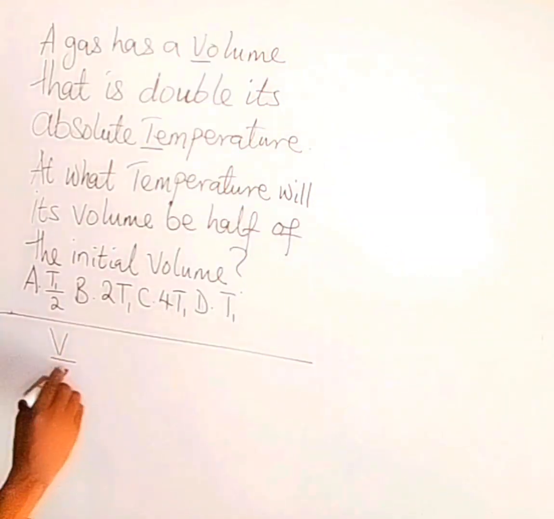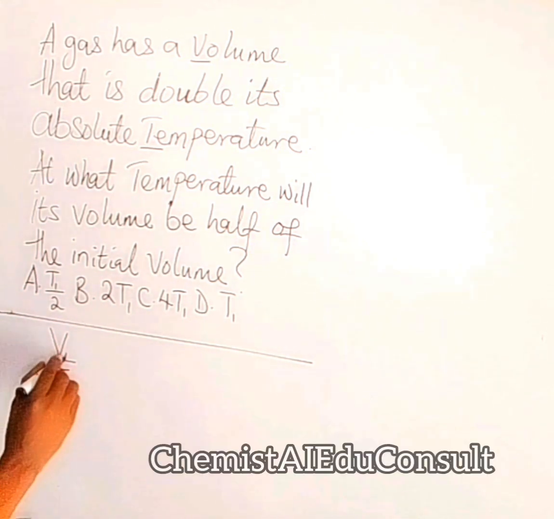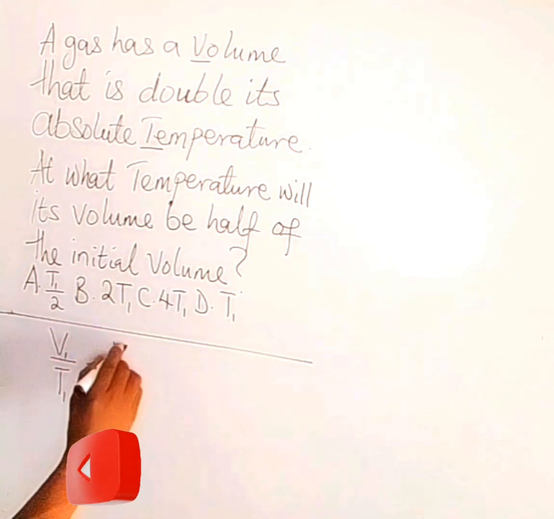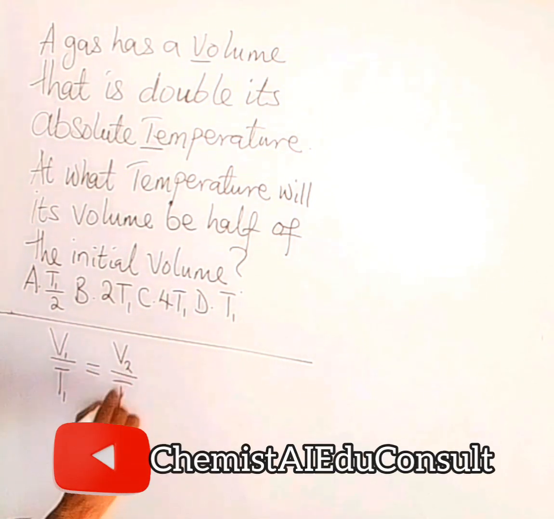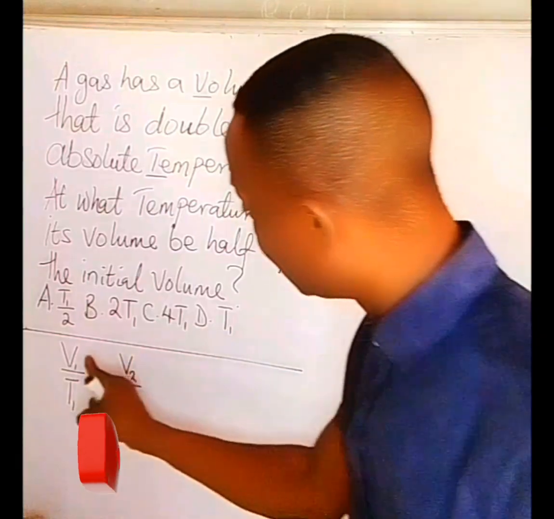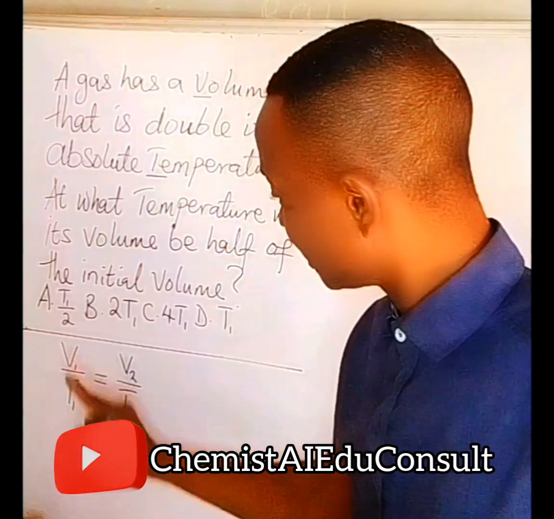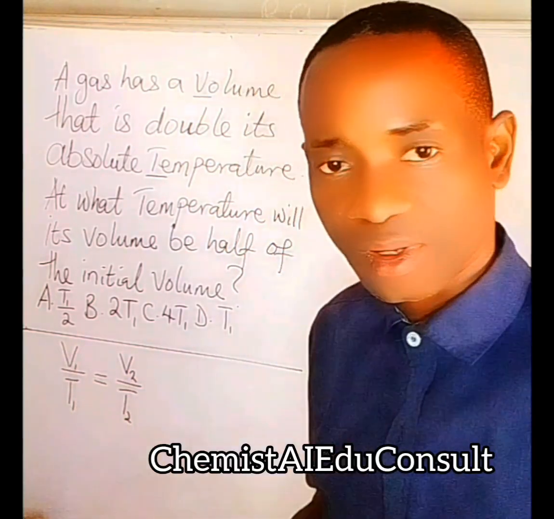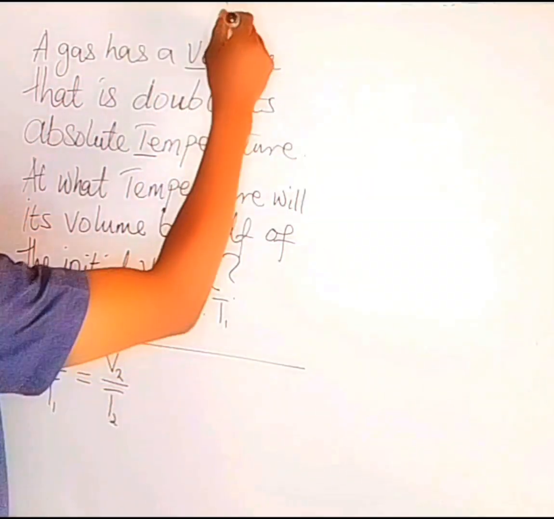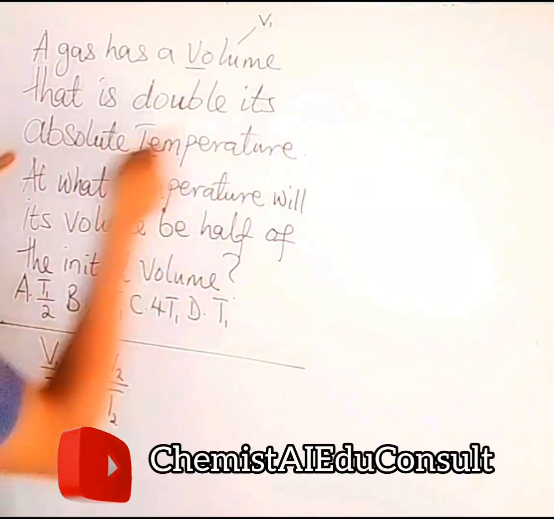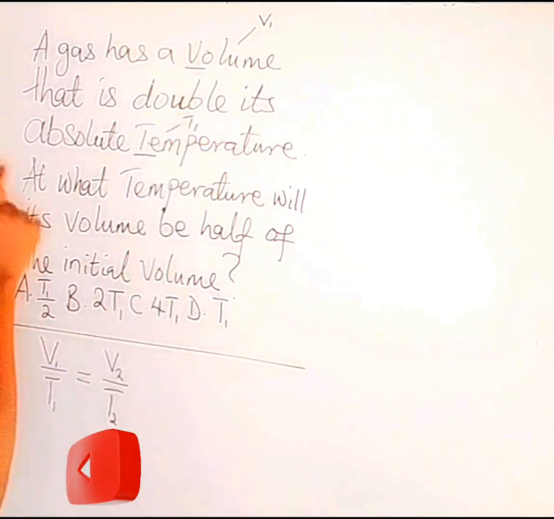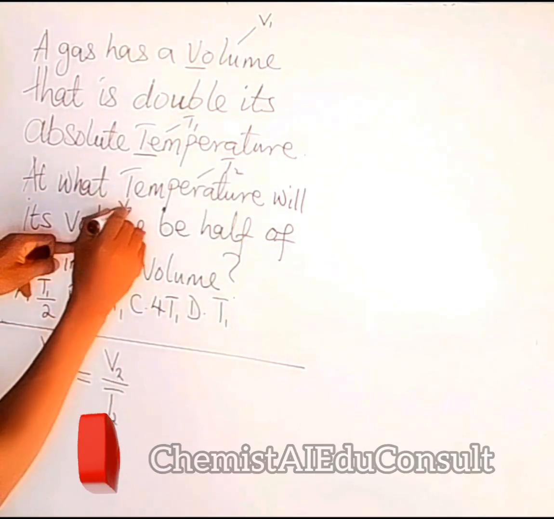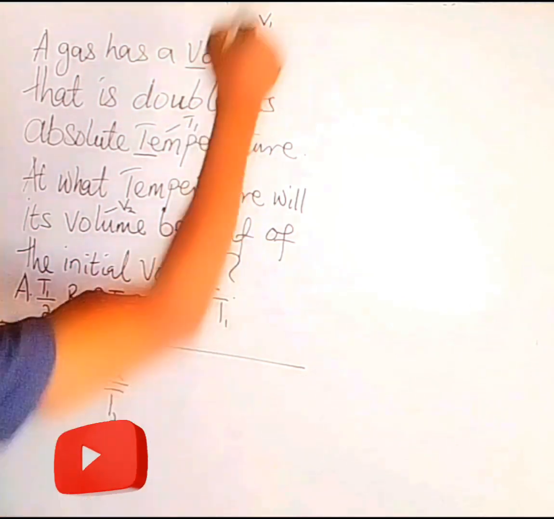V over T is a constant. So V1 over T1, which is the initial condition, equals V2 over T2, which is the final condition. This is the initial volume. This is the initial temperature. Final volume, final temperature. A gas has a volume, this is V1, that is double its absolute temperature, T1. At what temperature, T2, will its volume, V2, be half of the initial volume, V1?